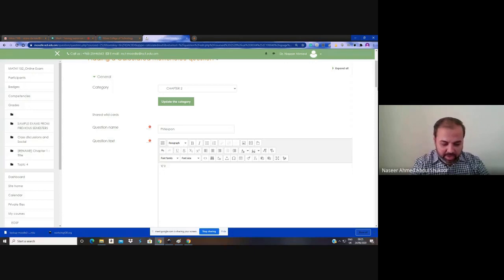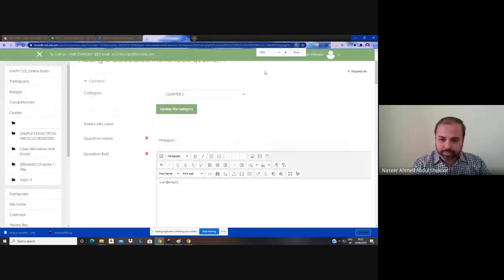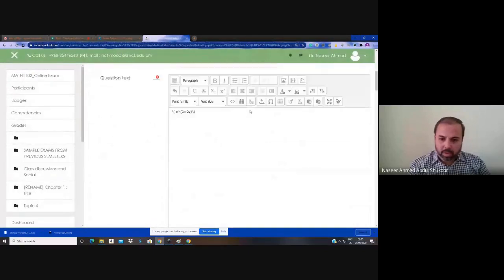For example, e power 3x minus 2y. These are LaTeX codes. You know the structure is visible for you.